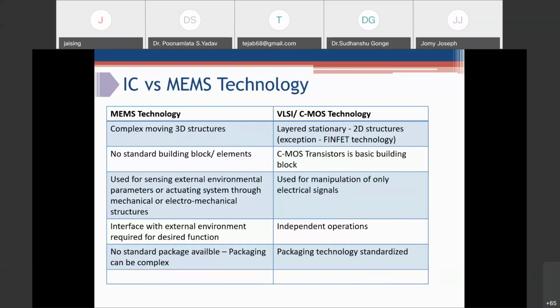And coming back to packaging, for ICs and CMOS technology, packaging technology is already standardized. So we have DIP, SDIP, and so many other kinds of packages developed. But depending on our application, for MEMS devices, we need to develop our own packages. So that is the main difference between IC and MEMS technology.